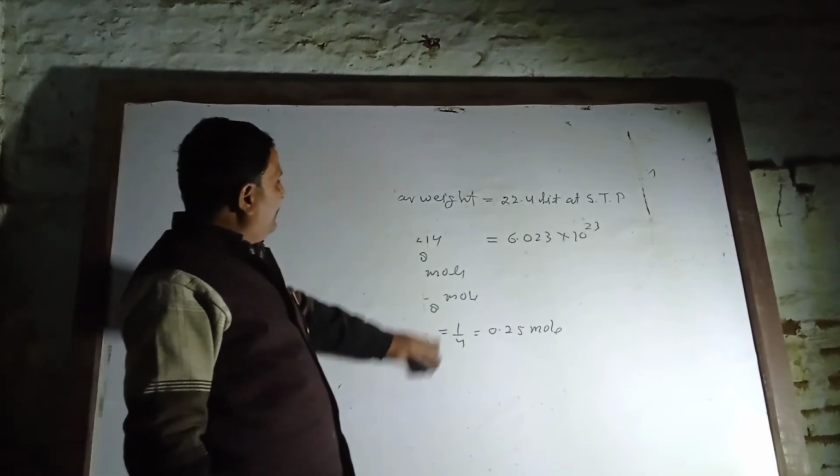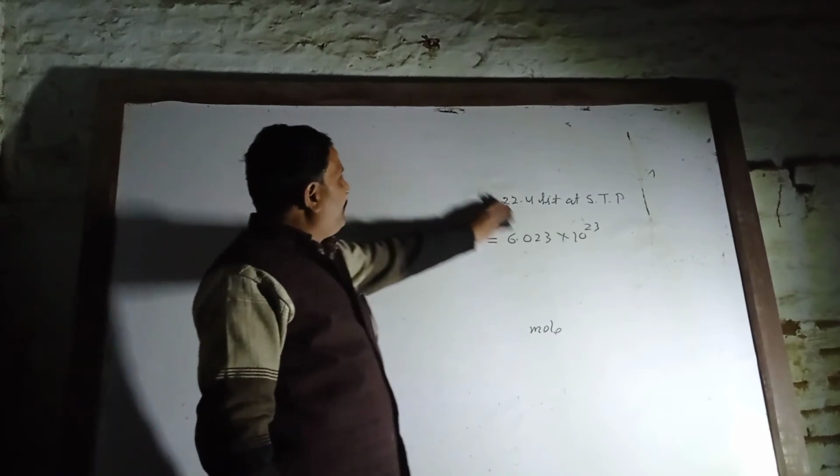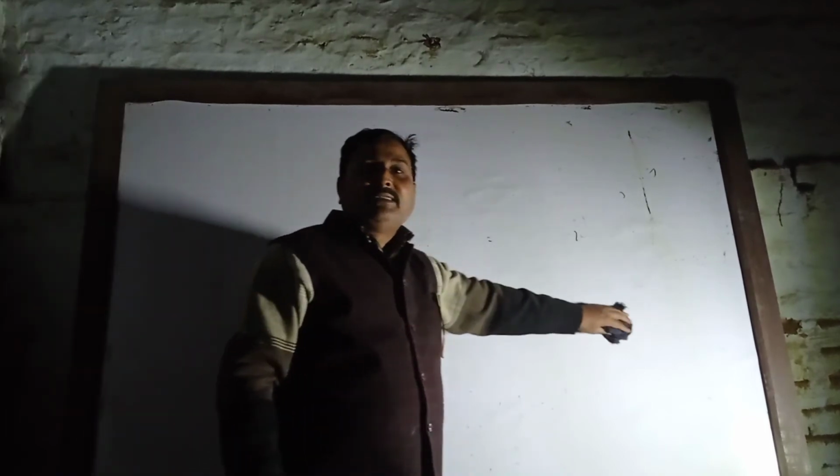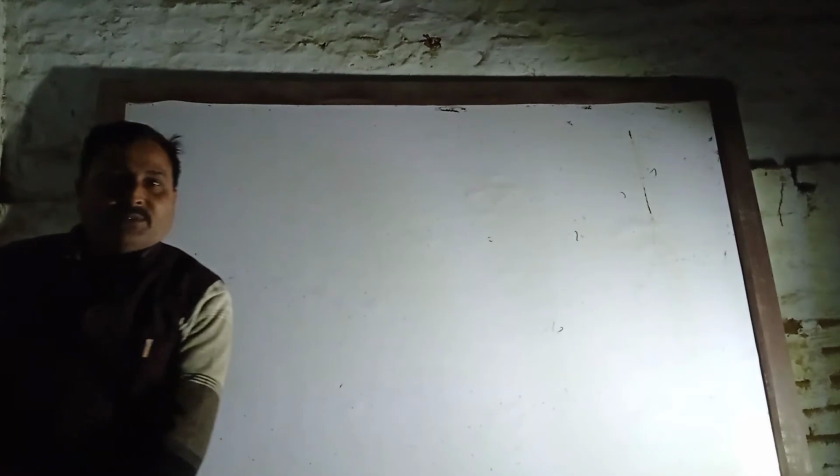Empirical formula is the formula of a compound in the simplest whole number ratio.